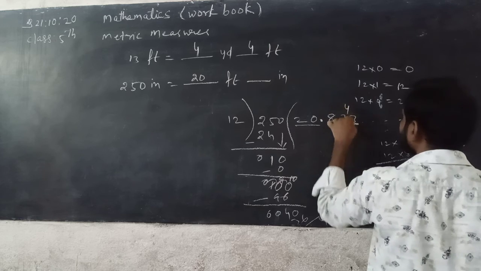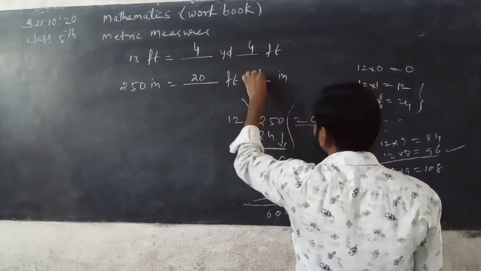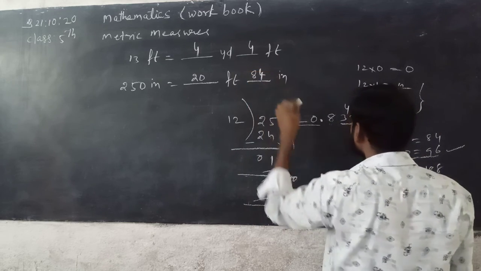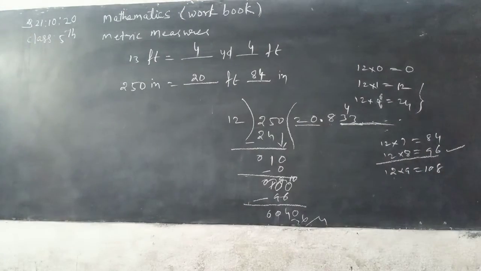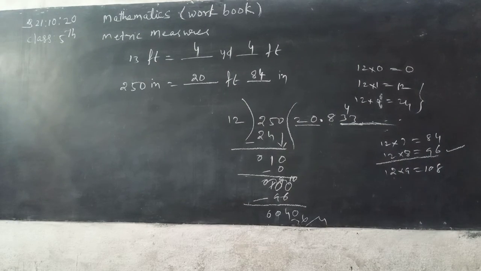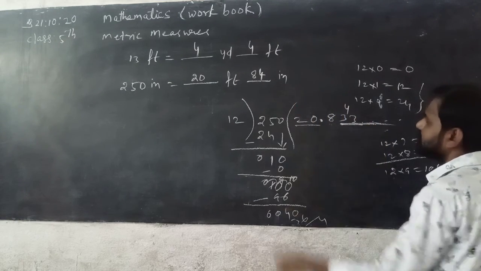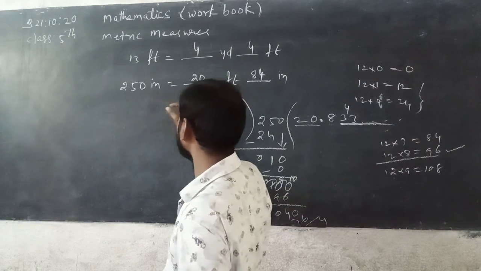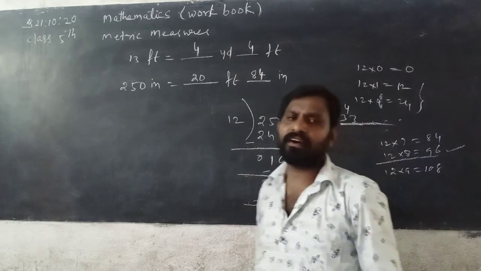Approximately you can write 84 inches, because 3 is repeated many times. So 250 inches is equal to 20 feet and 84 inches.